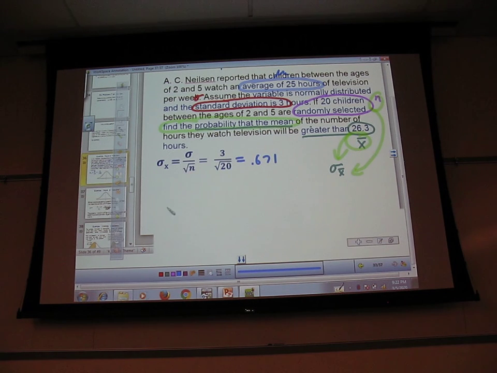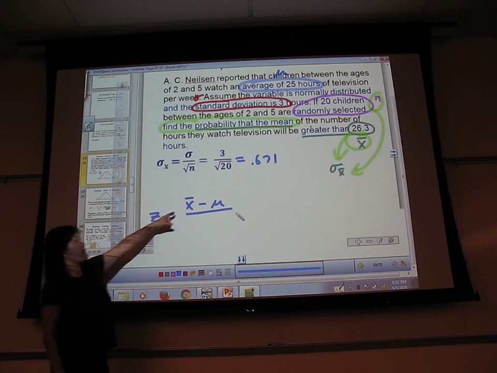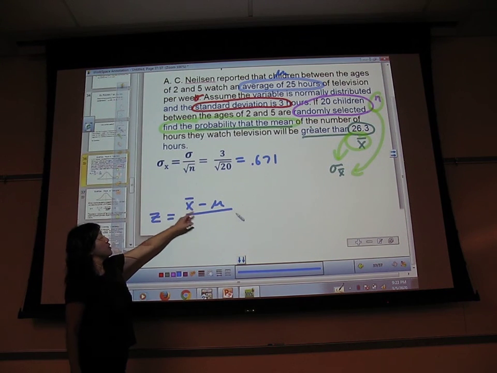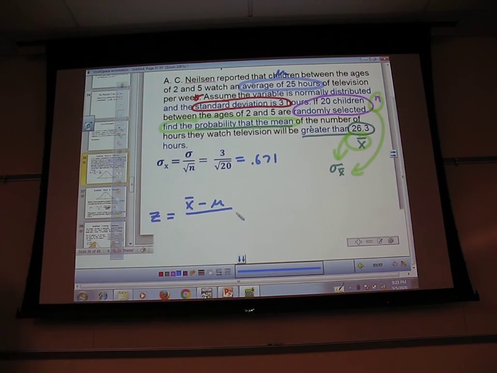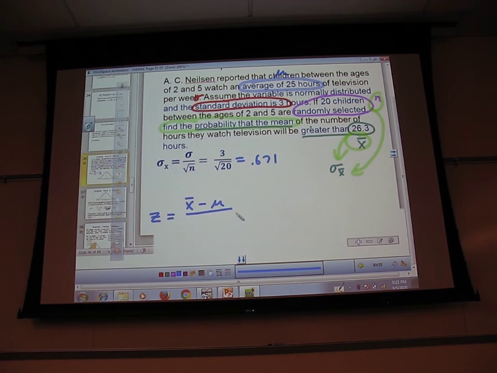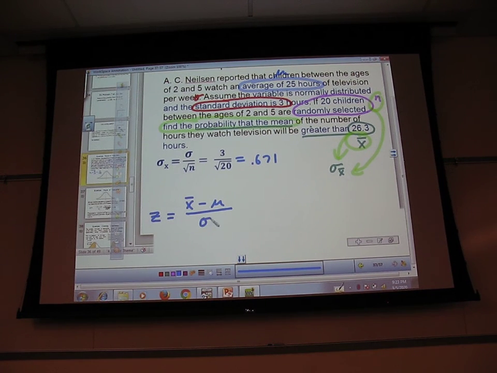So I'm going to find my z-score, which is going to be my x bar minus my mu. But because I'm using x bar instead of x, instead of using sigma, I'm going to use sigma x bar. So that's where this comes into play, and that's all that matters.